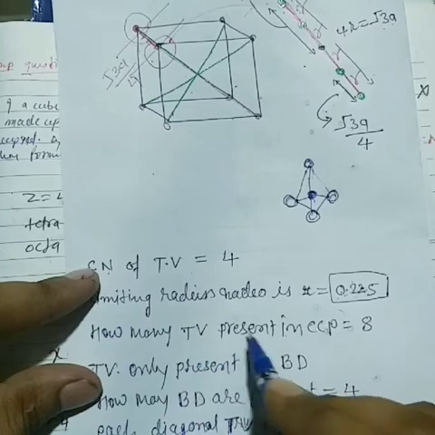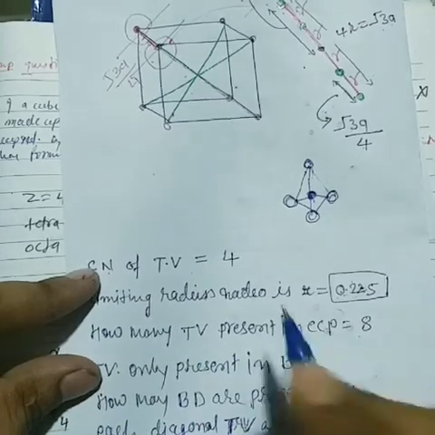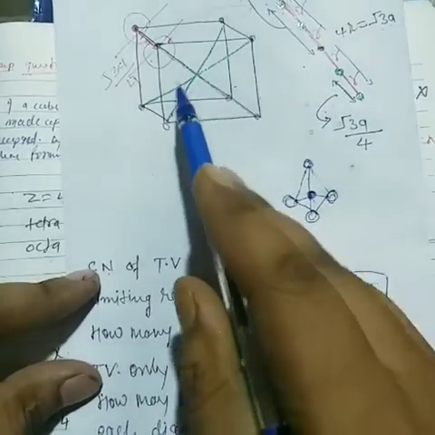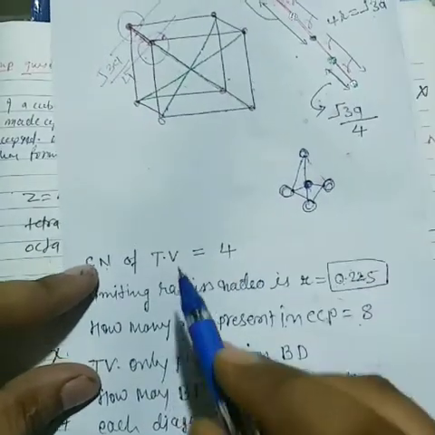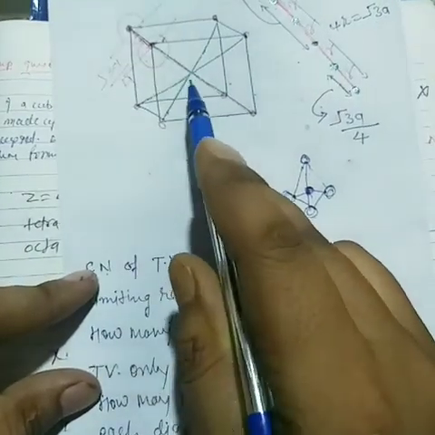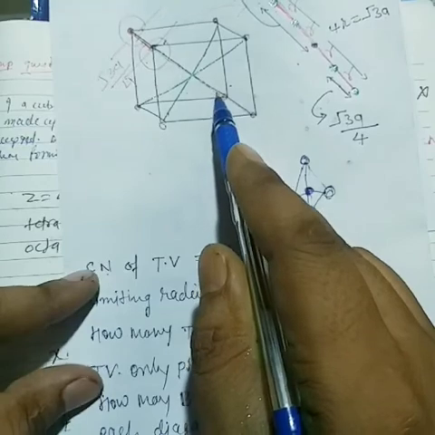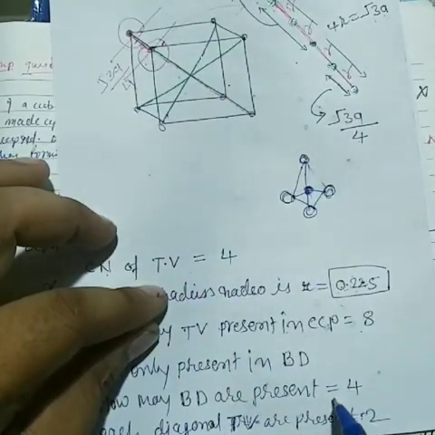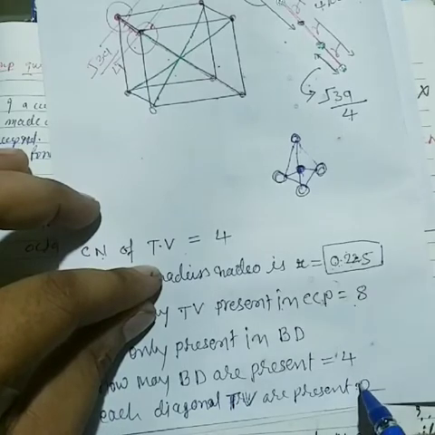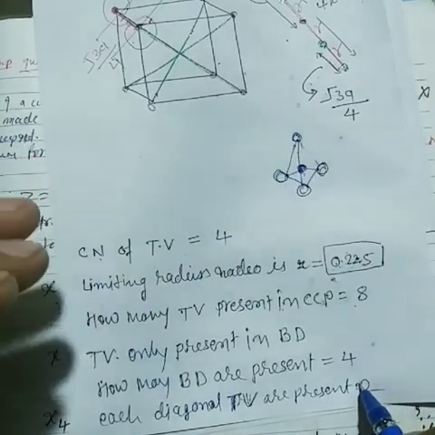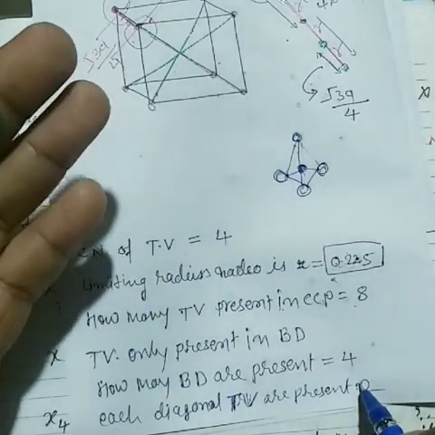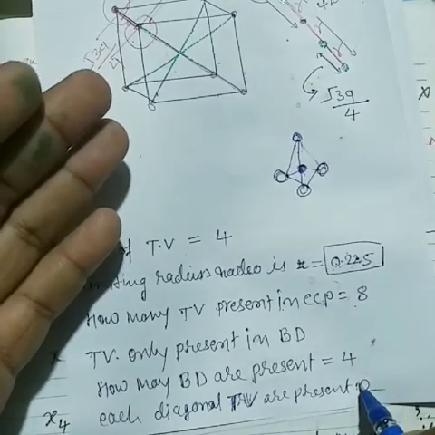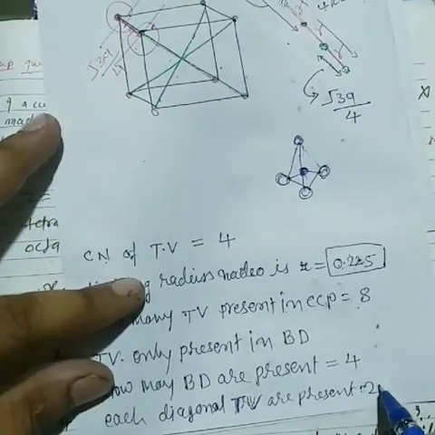Tetrahedral voids present in CCP, that is 8. Why? Because the body diagonal is 4, and one body diagonal has two tetrahedral voids present on it. How many body diagonals are present? That means 4. So here it is completely 8.